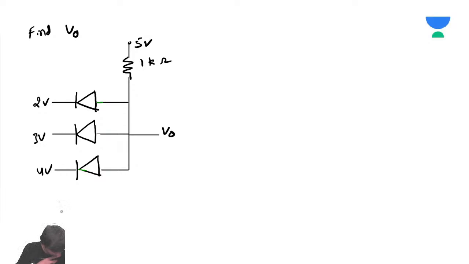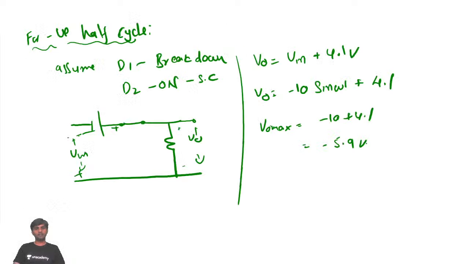So for the negative half cycle, V is going to be minus 10 sin omega t. Minus 10 is the maximum. When it is minus 10, this plus 4.1 volt is the breakdown voltage of the diode D1. I'm talking about the negative half cycle, about minus 10.